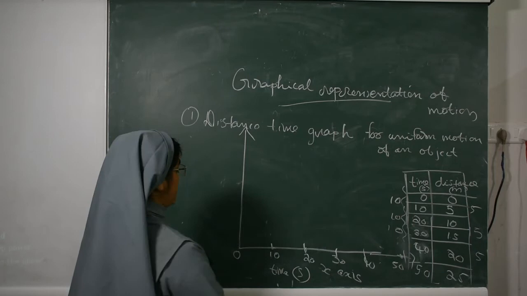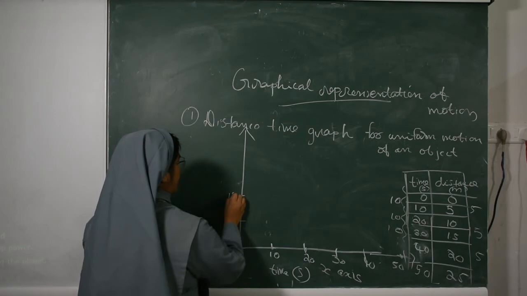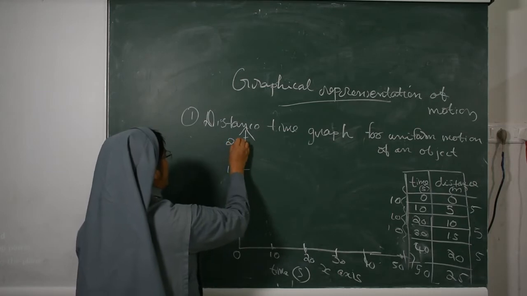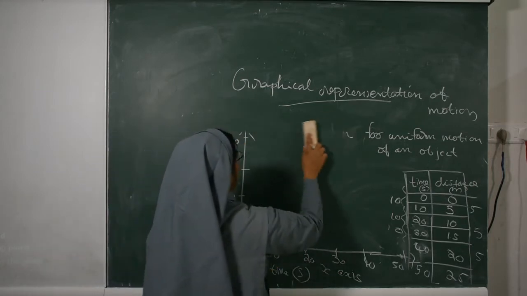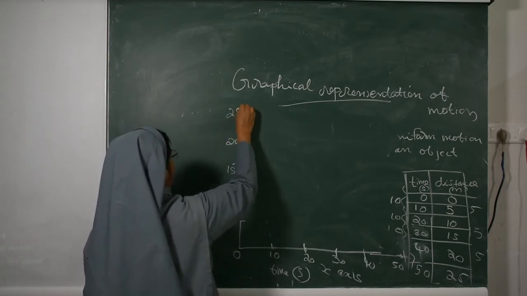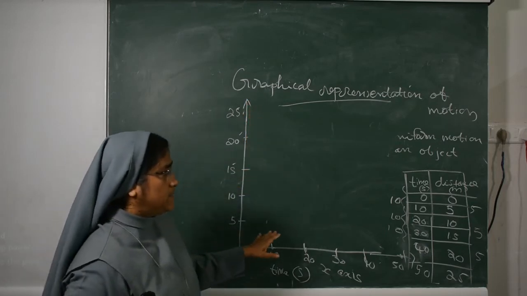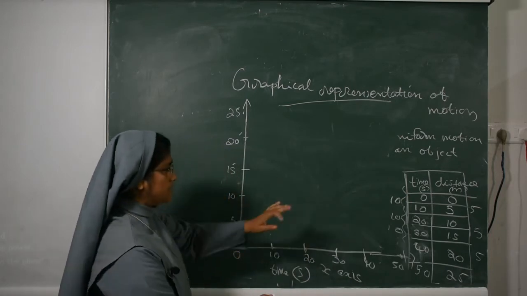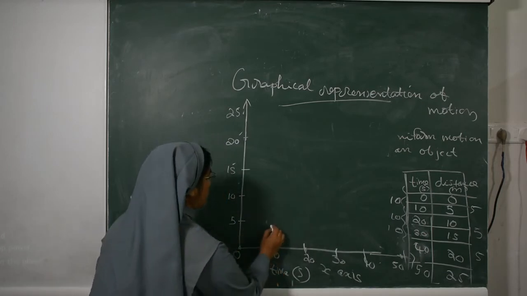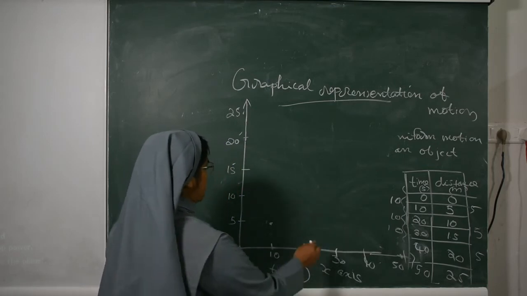Now distance is given: 0, 5, 10, 15, 20, 25. Then you see 0, there is 0 distance. Then you see the time 10 seconds, how much distance covered? 5. Then again you see 20, how much distance covered? 10.